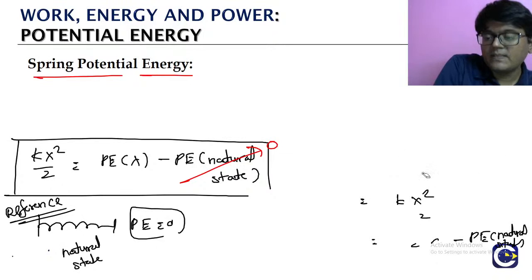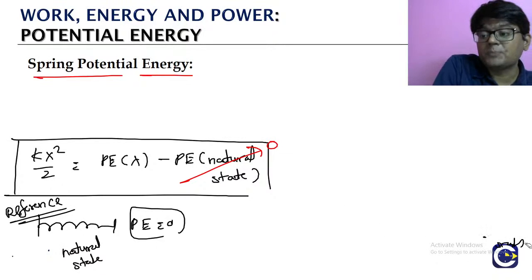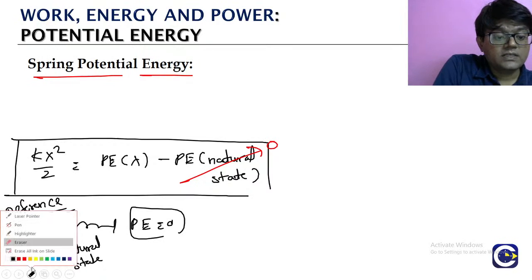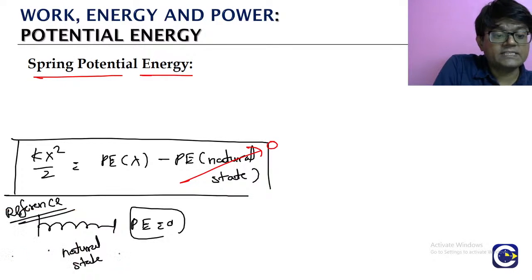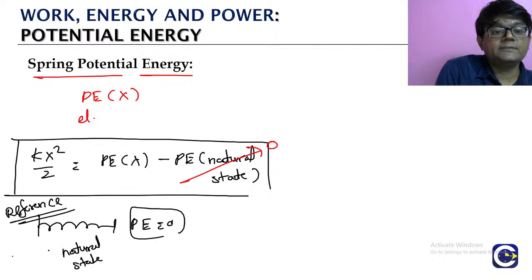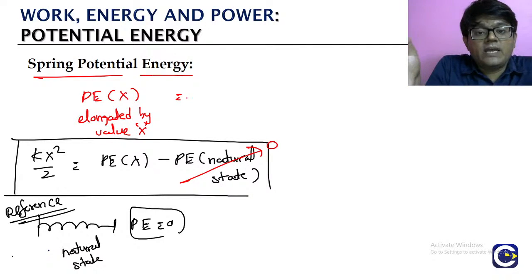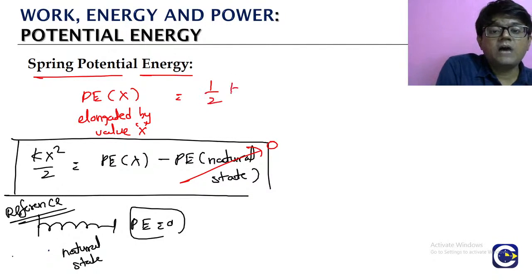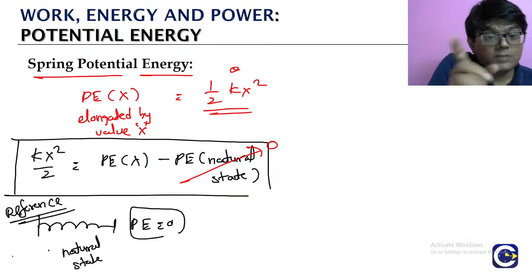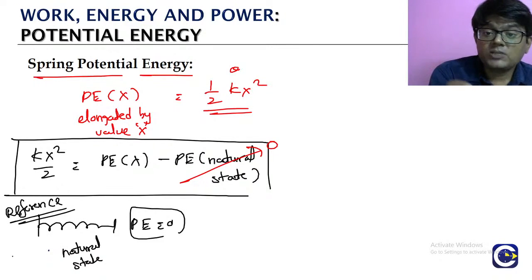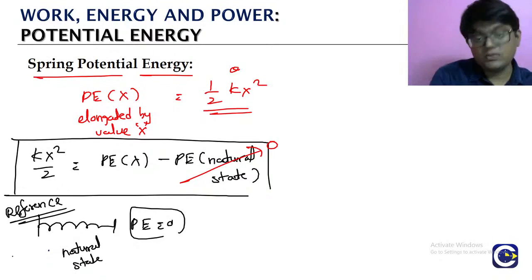Half kx square means the potential energy will depend upon the spring property. K is the spring constant, which is a spring property. So the potential energy of that spring when it is elongated by a value x from its natural length is half kx square. So it depends upon the k value, the property of the spring, and also upon x, the elongation value, by how much we are elongating it from the natural length. Okay?